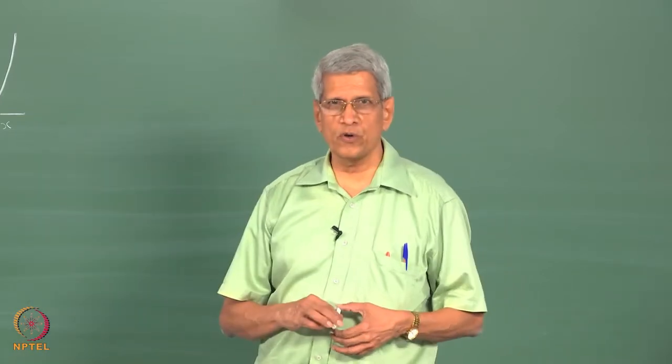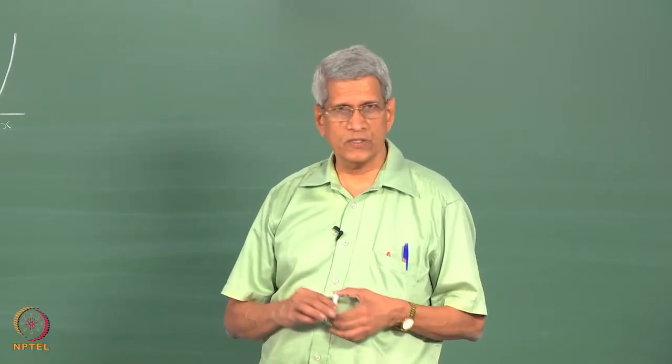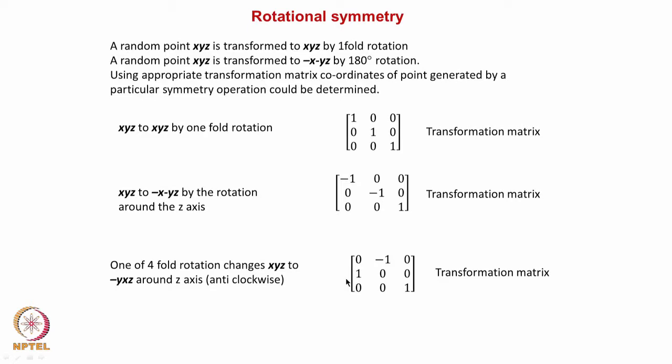Similarly, if it is a 4-fold rotation which we are performing, this is the sort of matrix which will come. These slides I want you people to work out all these things, then you will understand much better.